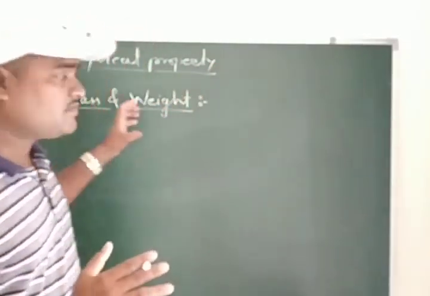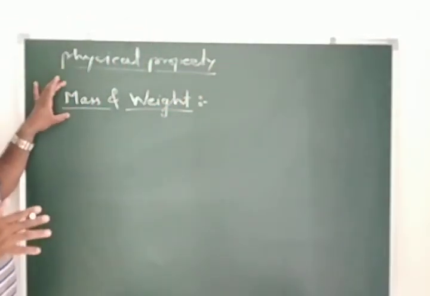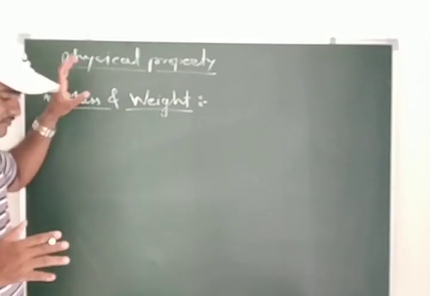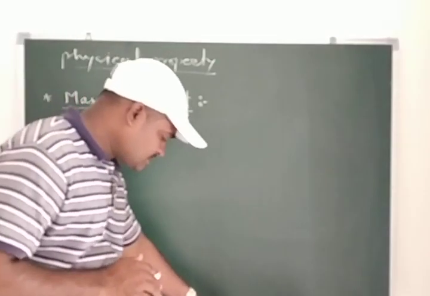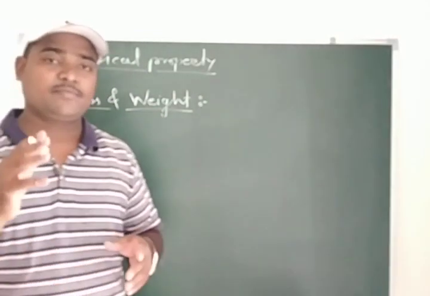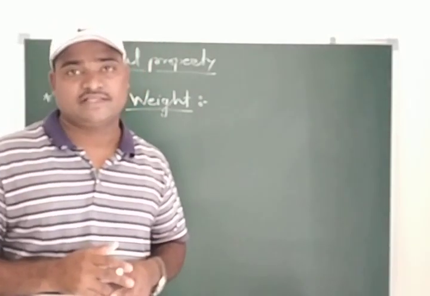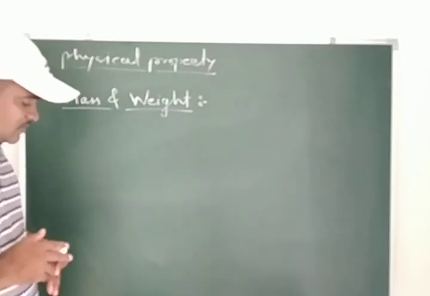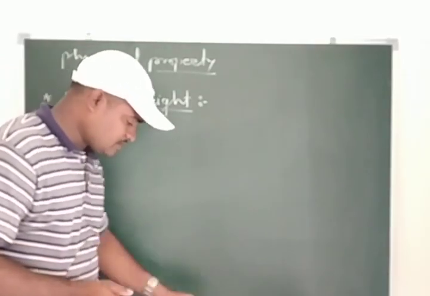So we prefer mass for the measurement. Now students, mass of a body is a more fundamental property than weight. This is the important thing that you should keep in mind.